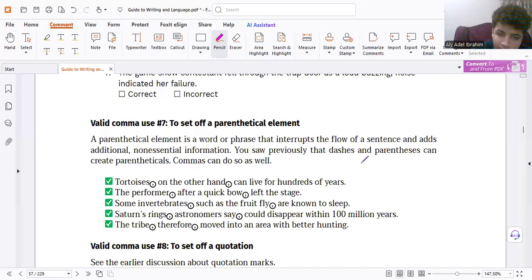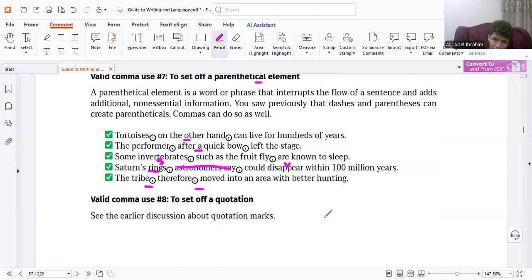Another use is for commas, and I will send you today, inshallah, a recorded video about it. More. Here, to set off parenthetical elements. Parenthetical element means information in the middle between two commas that is non-essential. Delete it. It can be transition words, it can be an expression from the writer, it can be a break in style from formal to informal, whatever it is. But if you delete what's between two commas, it makes sense. The sentence is still complete. So that's why. But we test you for the meaning. Transition word in the middle, we need two commas, not one comma only. Of course. And of course, we can set off a quotation.